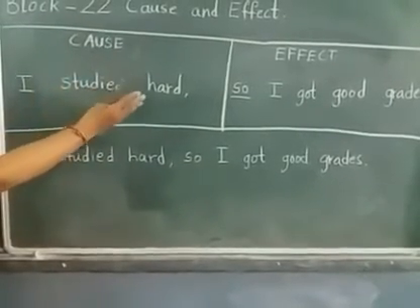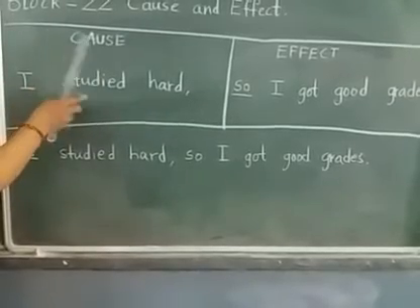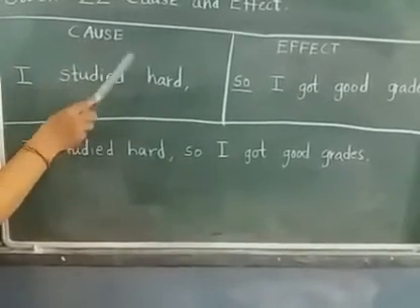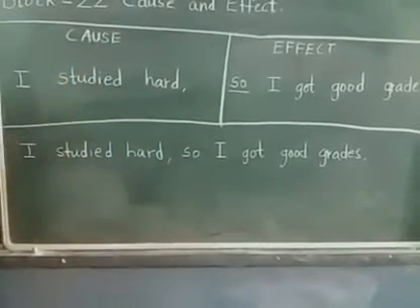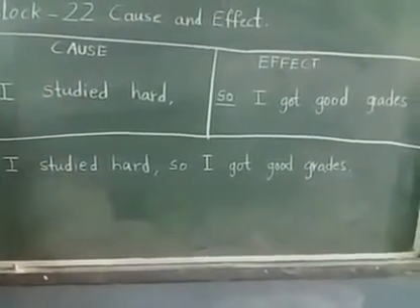So the sentence before so, what is that? That is cause. After so also we are having a sentence here, no, that is effect. Okay children, till here clear?